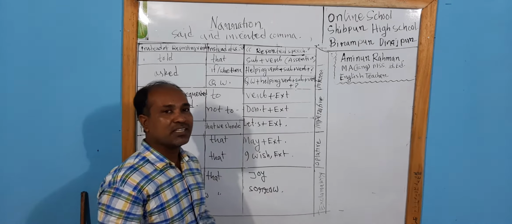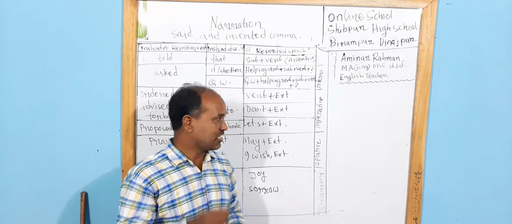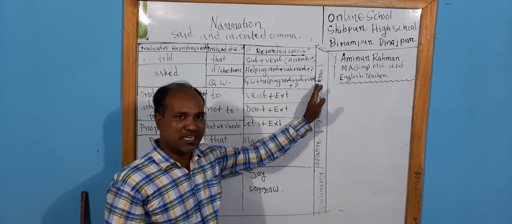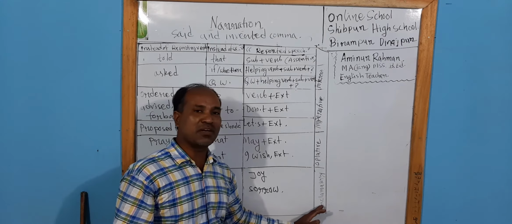Okay, we know that there are 5 types of sentences in English. That is assertive sentence, interrogative sentence, imperative sentence, optative sentence, and exclamative sentence.